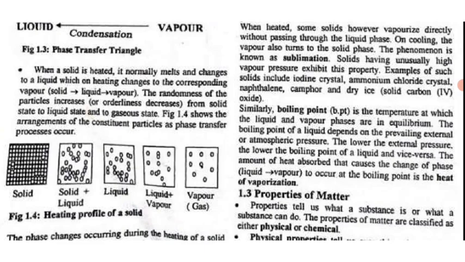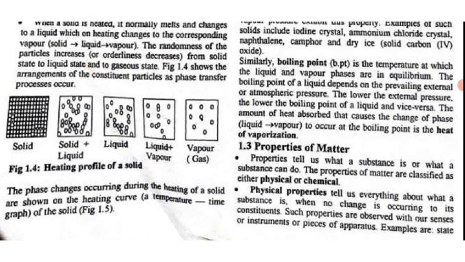So you can see from this figure 1.1, which is the heating profile of a solid, that this solid still coexisted with liquid before finally going into the liquid phase. The liquid also coexisted with vapor before finally going into the vapor phase. So that's just how it is. The phase changes occurring during the heating of a solid are shown on the heating curve, a temperature time graph of the solid.